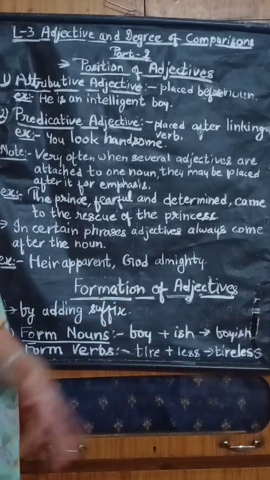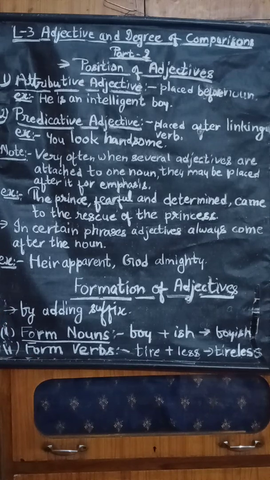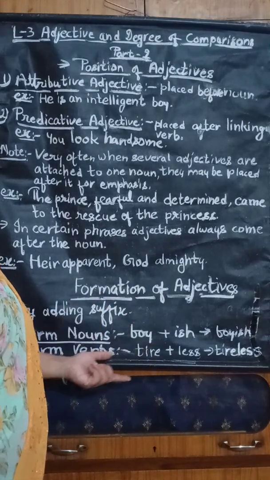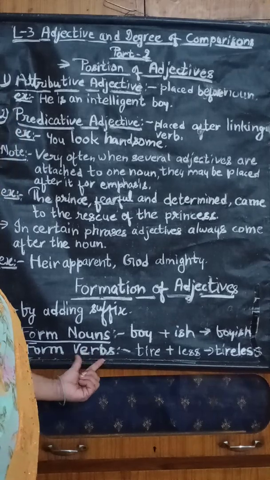A few more like that: care plus ful, gold, and dirt, dirty, and then sense, less. So these are all different nouns in which we are adding the suffix and creating the adjective. Let's see the second one. The second one is with the verb also.